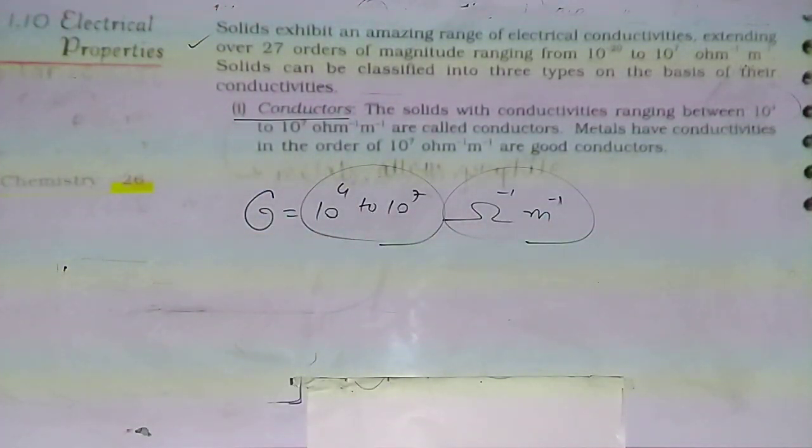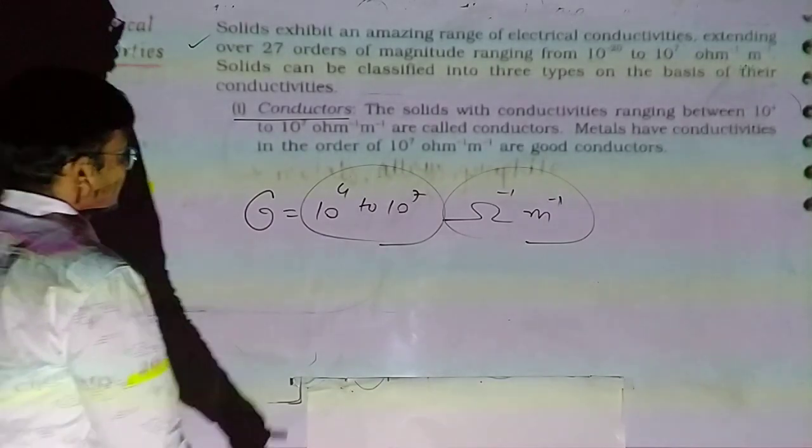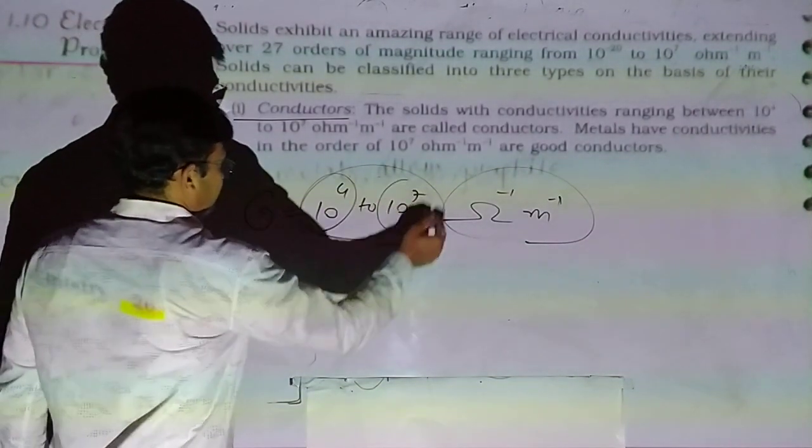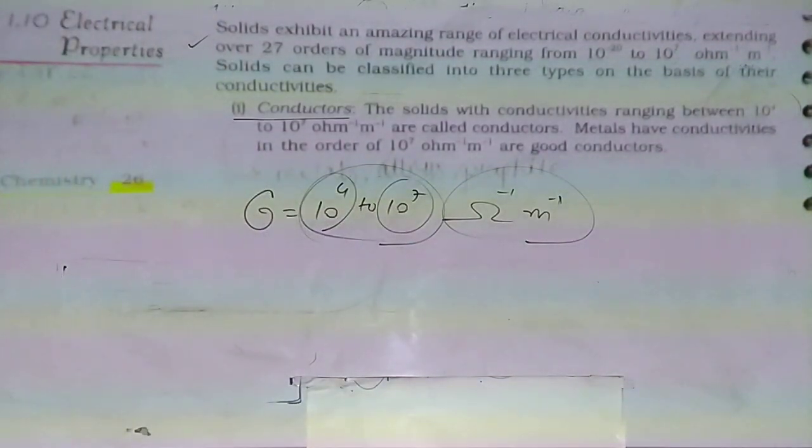Metals have conductivity in the range of 10 raised to 7 per ohm per meter and are good conductors. All the metals and alloys are good conductors of electricity, lying between 10 raised to 4 to 10 raised to 7.